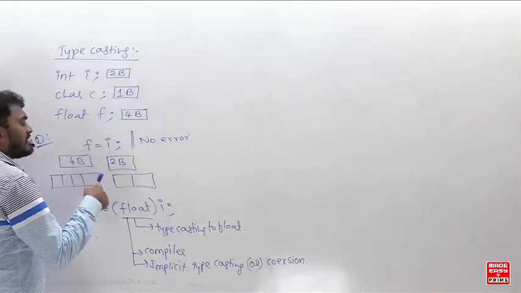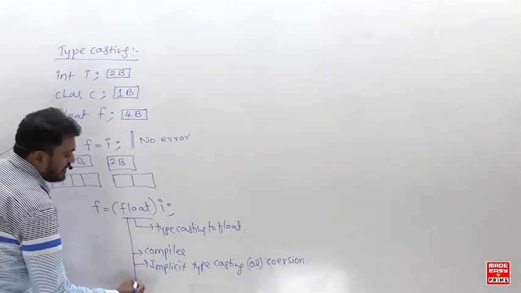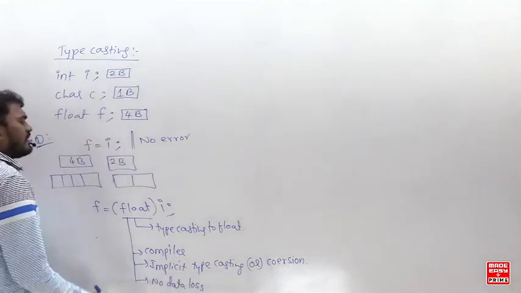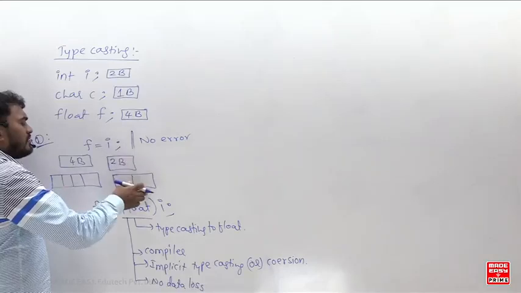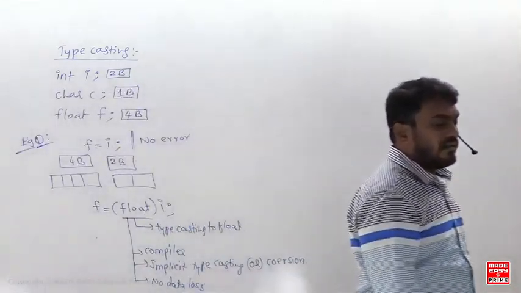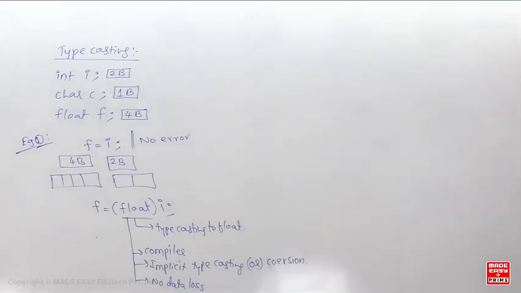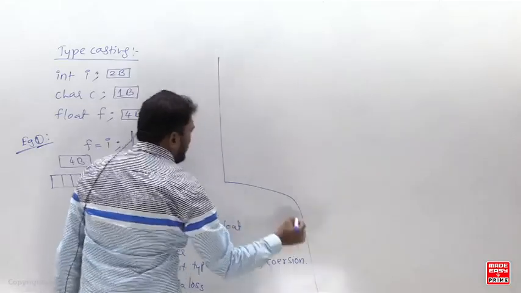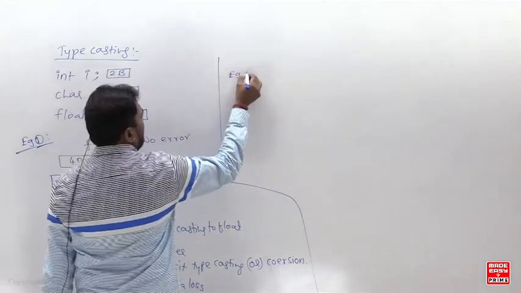Now, is there any data loss if you do this? No, no data loss. So just note down: no data loss. Why no data loss? There is no problem. 2 bytes of data you are trying to copy into 4 bytes, so comfortably you can copy. So there is no data loss. Copy all this.